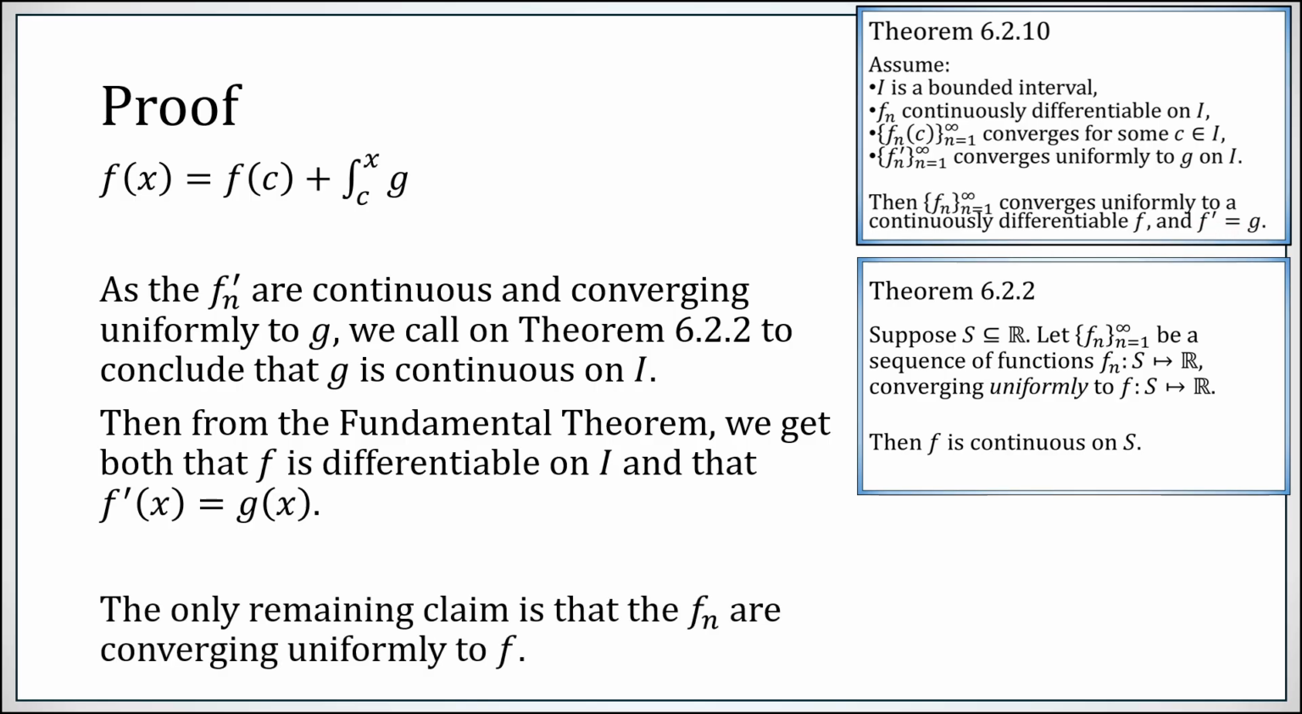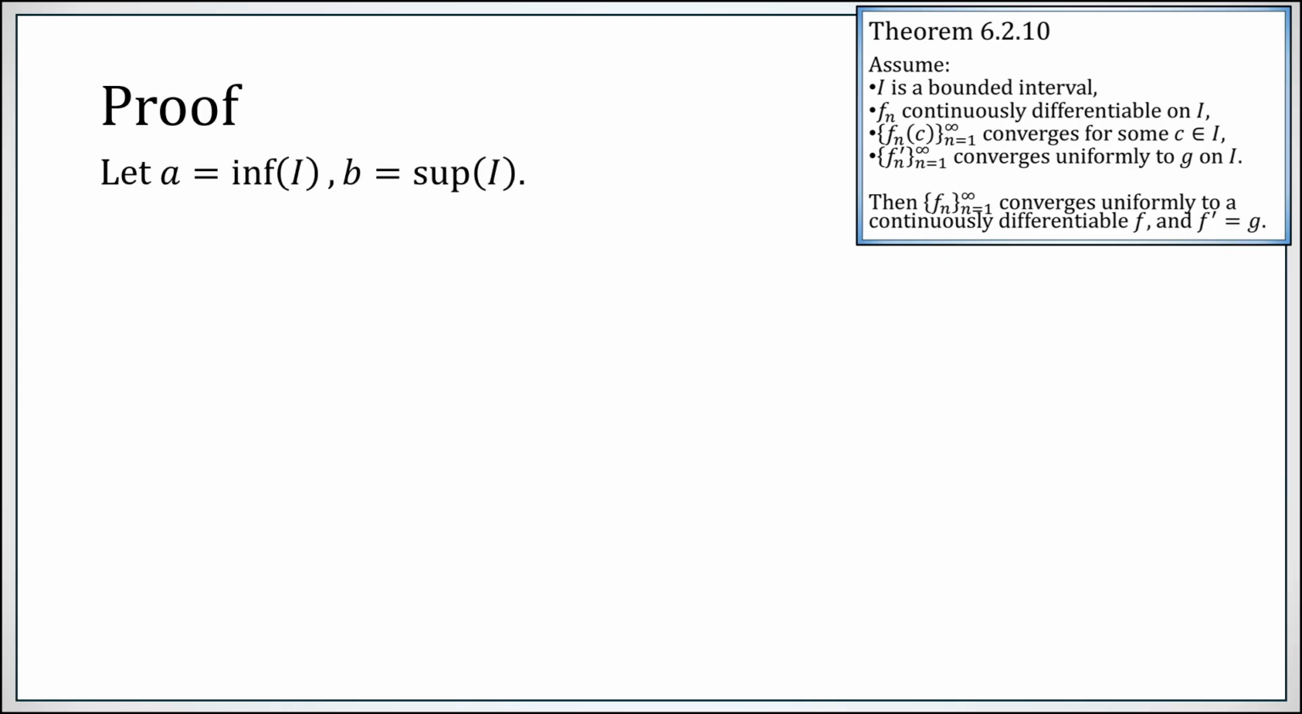The only remaining claim is to show that the fn's are converging uniformly to f. Okay, we don't actually have that yet. We simply defined f of x to be this. We've now established that its derivative is g. We need to show that the fn's are converging to f. So let's just denote a and b to be the infimum and supremum of the interval. We never actually defined what the endpoints of the interval were. Also, I may or may not include its endpoints.